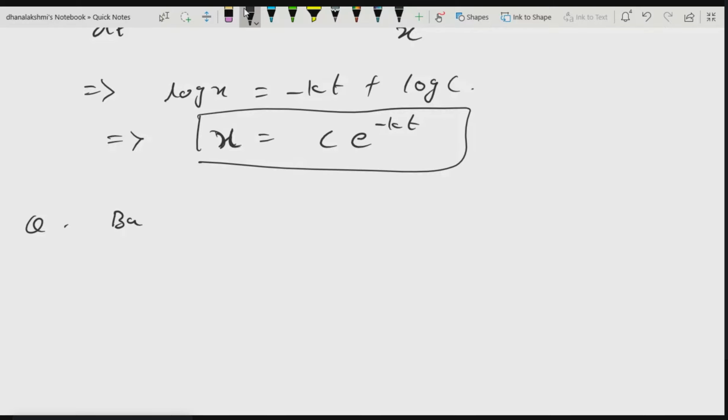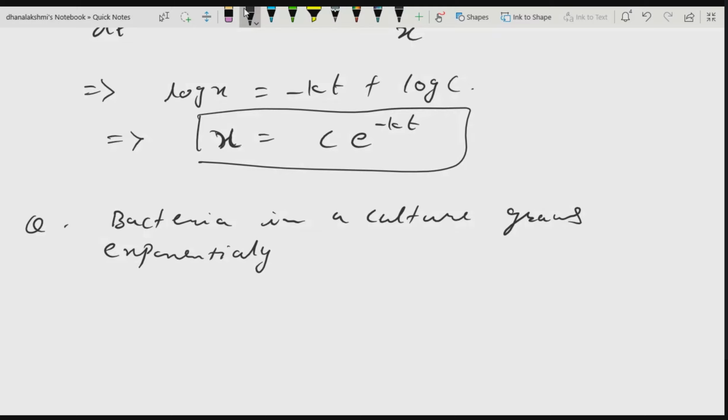Bacteria in a culture grows exponentially so that the initial number has doubled in 3 hours.